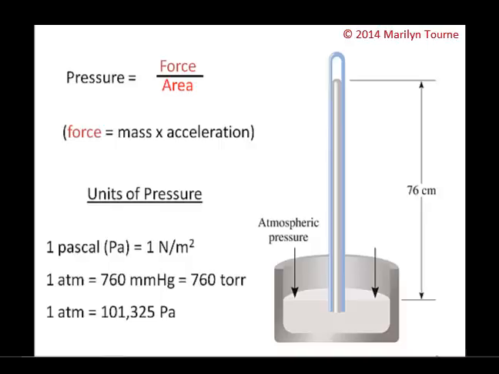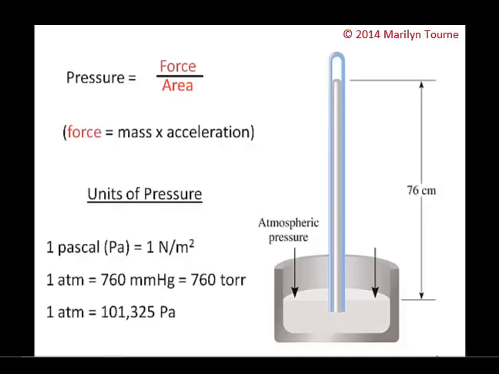So how do we measure the pressure of gases other than atmosphere? We have these things called manometers, and you can see a picture of them on page 178 of your book. There's two types of them. One measures the pressure of a gas that's less than atmospheric pressure, and the other measures the pressure of a gas that's greater than atmospheric pressure.